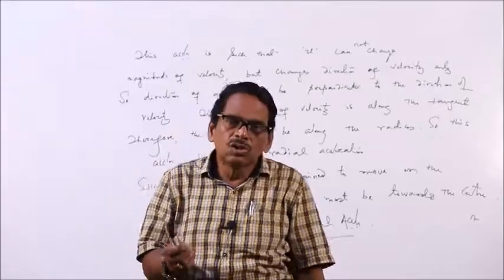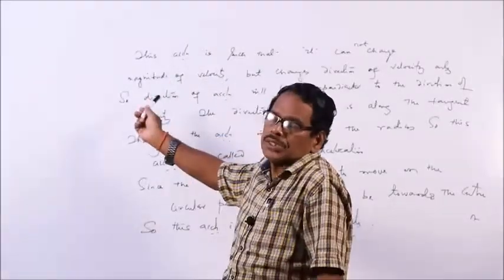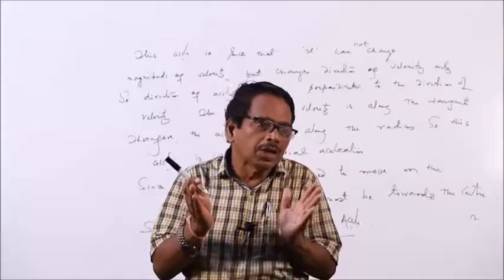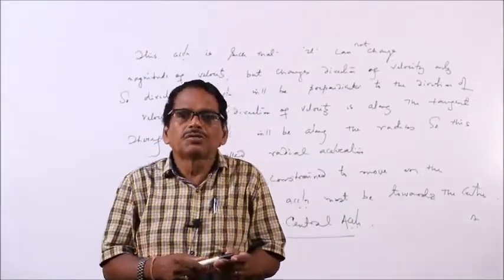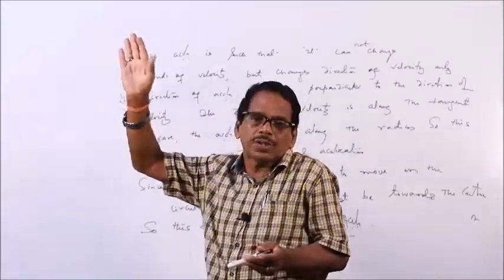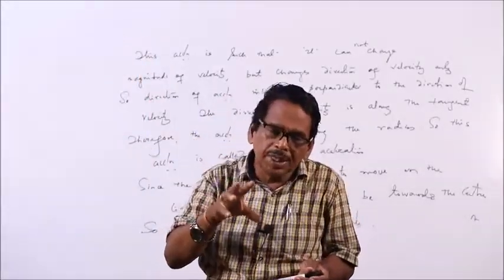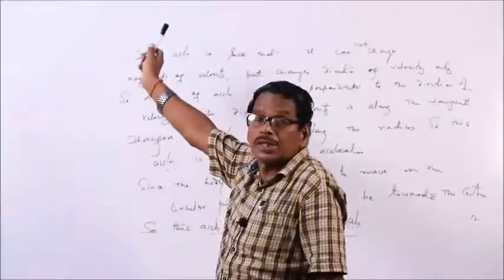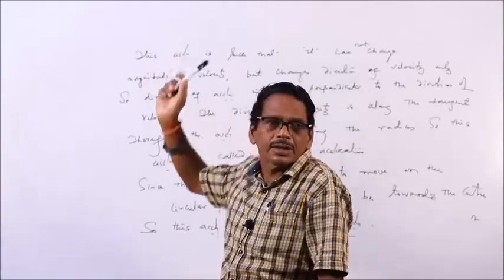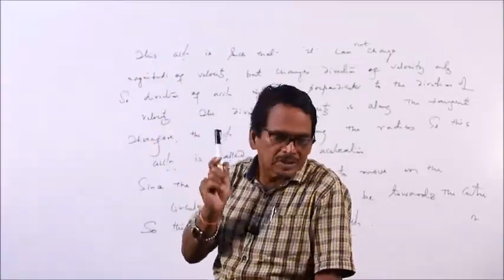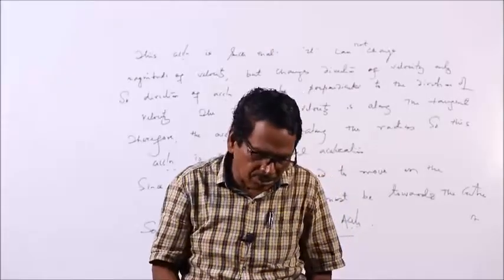In the next class, we will find out the expression for central acceleration. What is the magnitude of central acceleration? After we find out the magnitude, we can find out the force. The central acceleration will prove to be v square by r. If mass of the body is m, force acting on the body is mv square by r, and that force will be a centripetal force, that is center seeking force, which acts on the body and is directed toward the center of this circular path. Next class we shall discuss that.